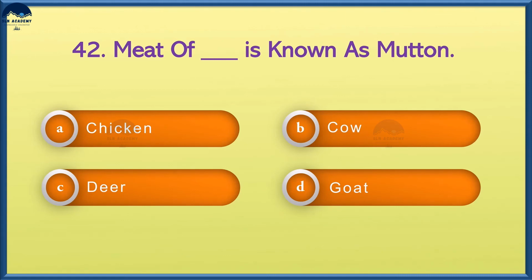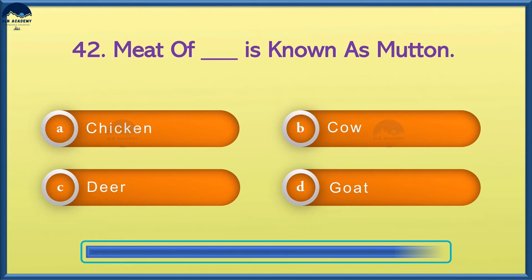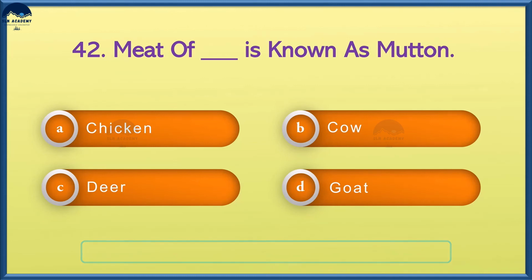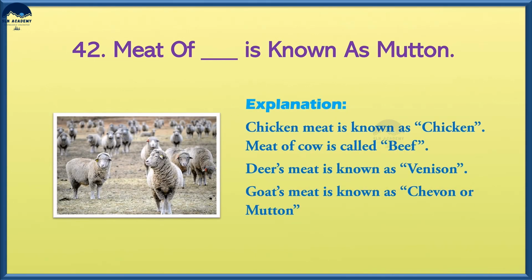Meat of dash is known as mutton. Option A, chicken, option B, cow, option C, deer, and option D, goat. And the answer is option D, goat. Chicken meat is known as chicken, meat of cow is called as beef, deer's meat is known as venison, and goat's meat is known as mutton.